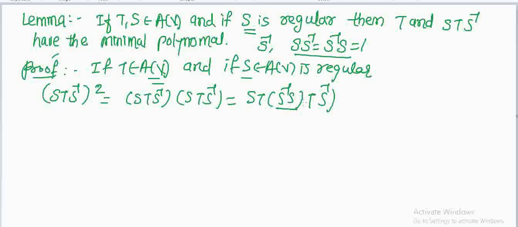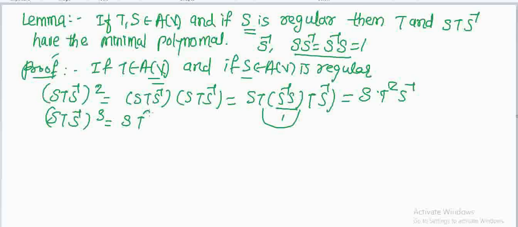Now S into S inverse is 1, so we get S T T, and this will be S T square into S inverse. Similarly, (S T S inverse) whole cube, we get S T cube into S inverse. If we continue, we get (S T S inverse) raised to i equal to S T raised to i into S inverse.